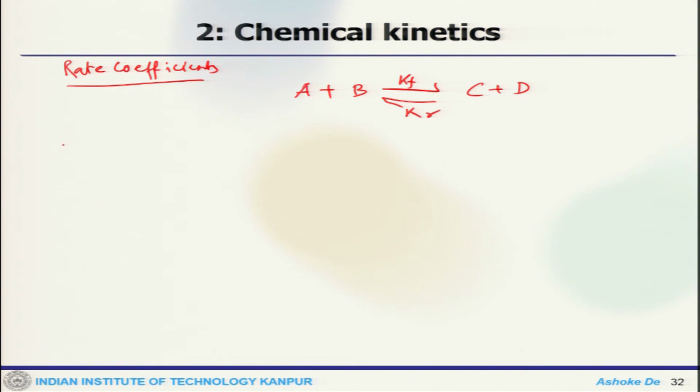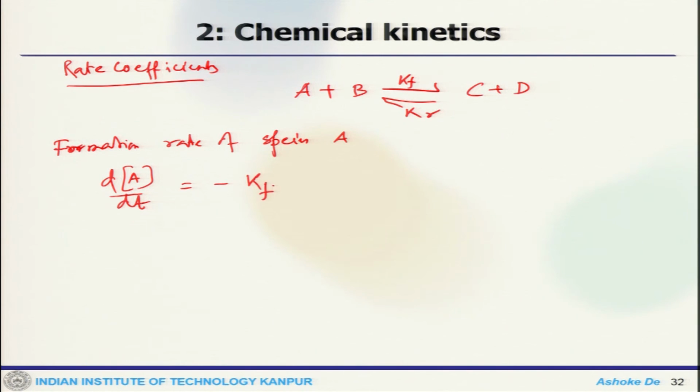So, the formation rate of species A, dA by dt, is minus Kf A B plus Kr C D.